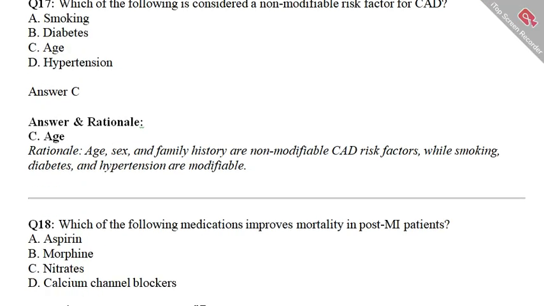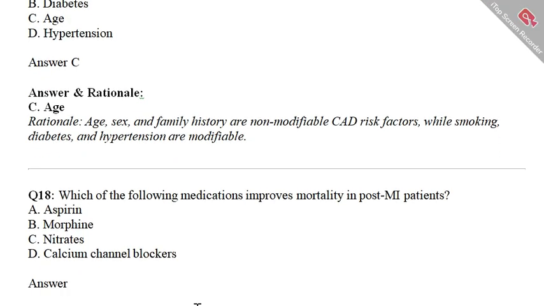Let's move to the next question of this video, question number 18. Which of the following medications improves mortality in post-MI patients? Option A, aspirin. Option B, morphine. Option C, nitrate. Option D, calcium channel blocker.